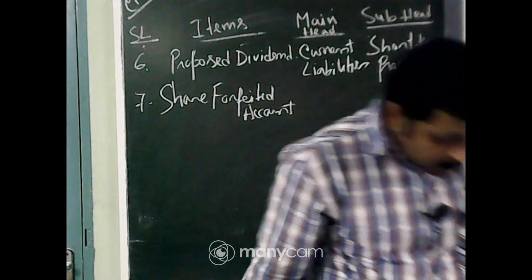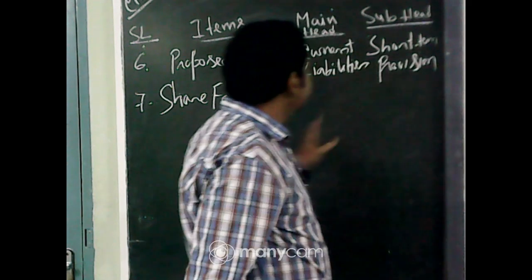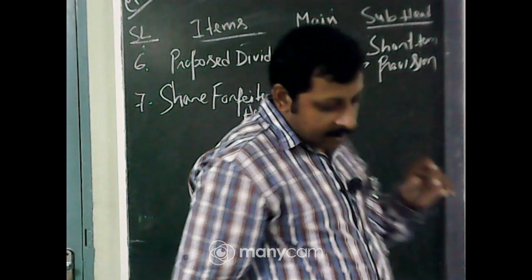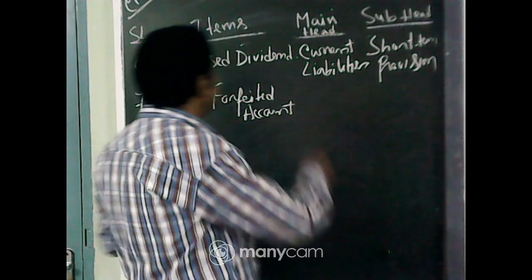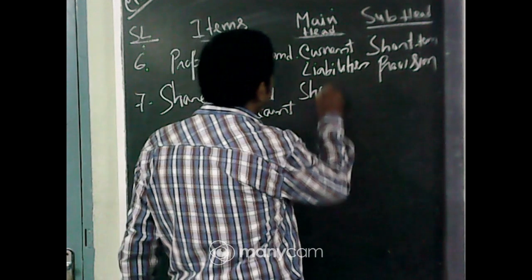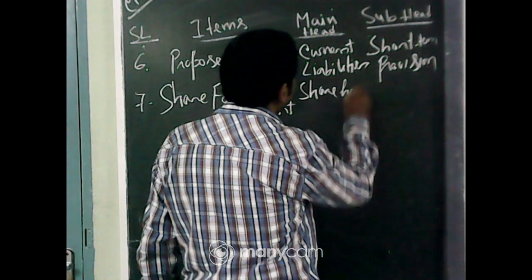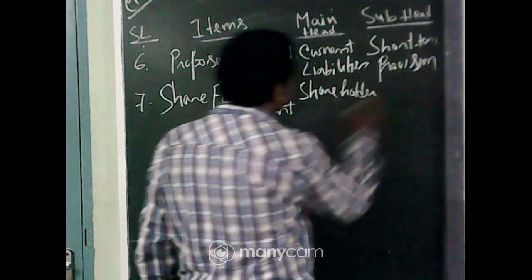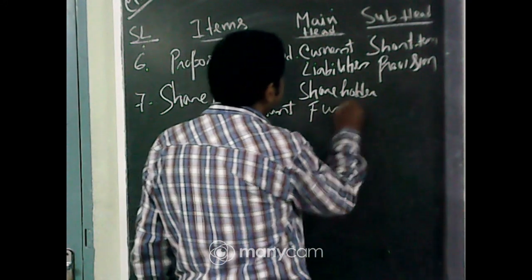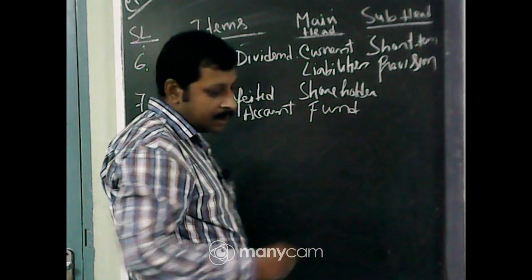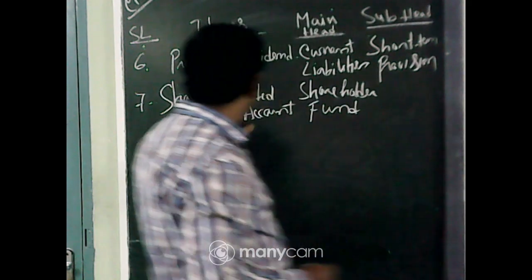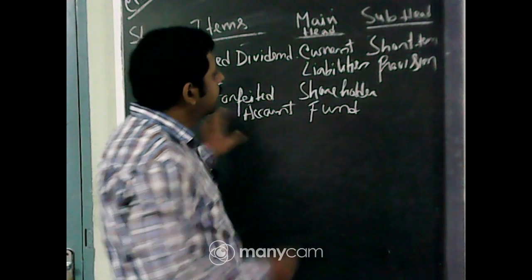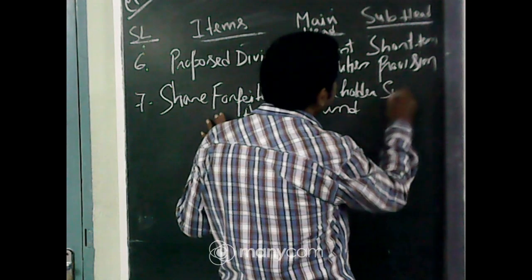Now, how can we treat this forfeited account in our balance sheet? First, this is capital, so it comes under shareholder fund. The main head will be shareholder fund. All the capital related things come under shareholder fund. This forfeited account comes under subscribed capital.